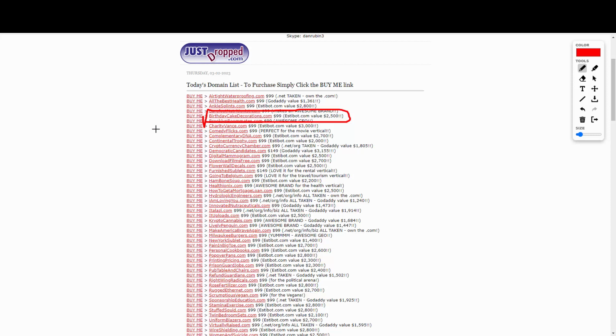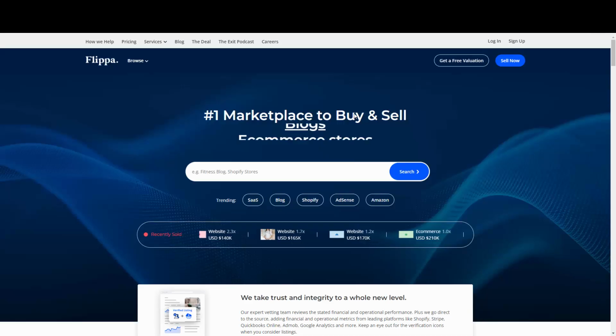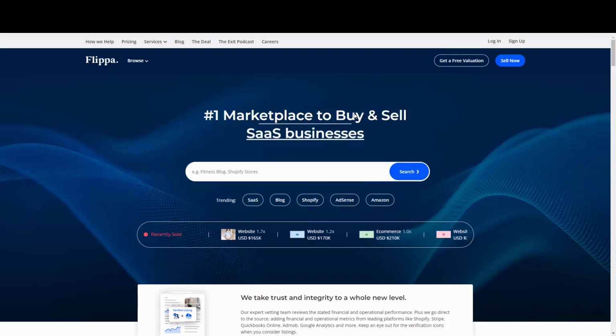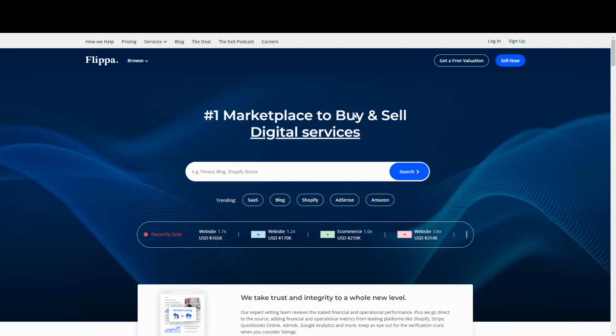So my suggestion is to go to this second website, which is called Flippa. You're going to go to flippa.com, in which you're going to be selling. In this case, it can be a simple blog with a couple of articles on it.